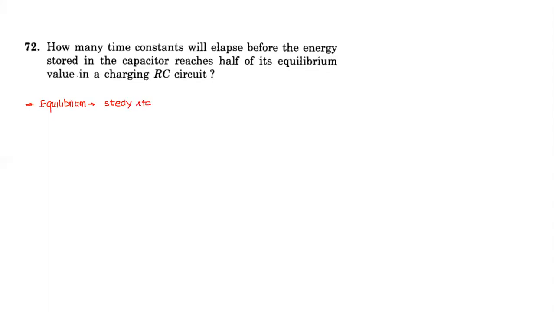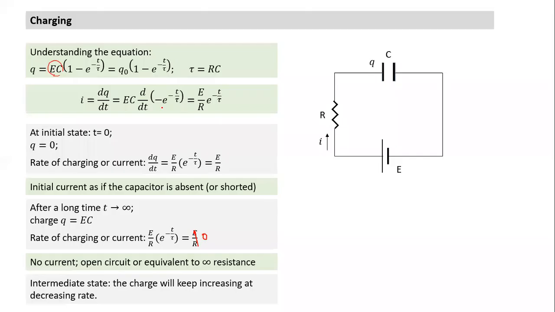Can you tell me what steady state means in the case of an RC circuit? How do we define steady state? Kathy, can you define steady state here? No idea what steady state is? We have come across this word many times. It is something not changing with time. In the previous circuit, when would it not change with time? When nothing is changing with time. Can you think of what will happen?